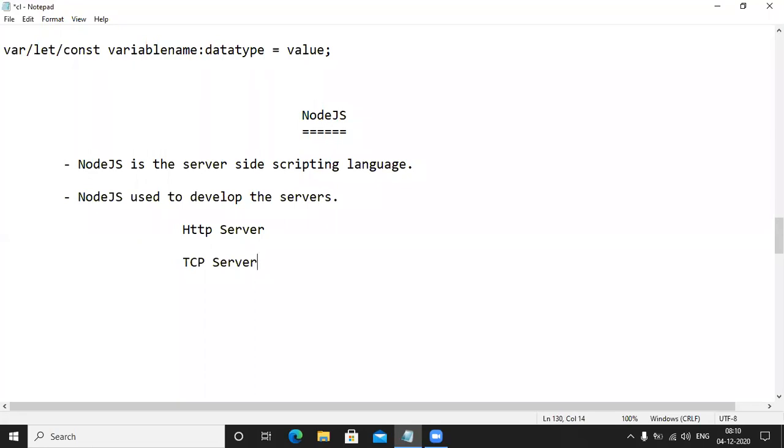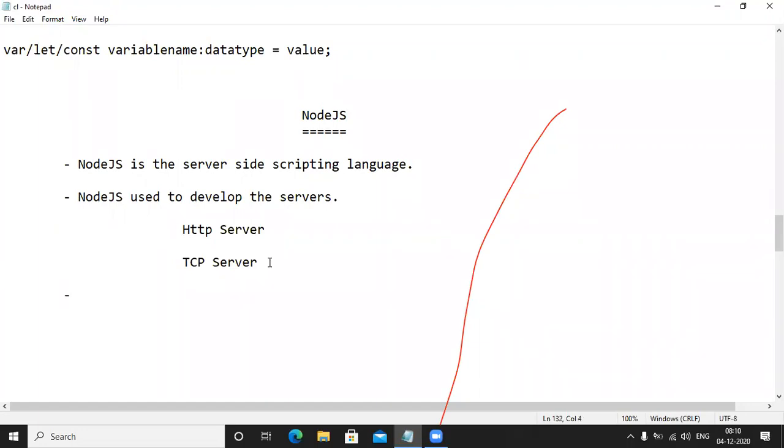Everyone here, I don't leave a single person, please be active and tell the answer. What is Node.js? Node.js is a server-side scripting language. One more point: what is the use of Node.js? To develop servers. Which server? HTTP server. Next one is the TCP server. Is my point right or not?